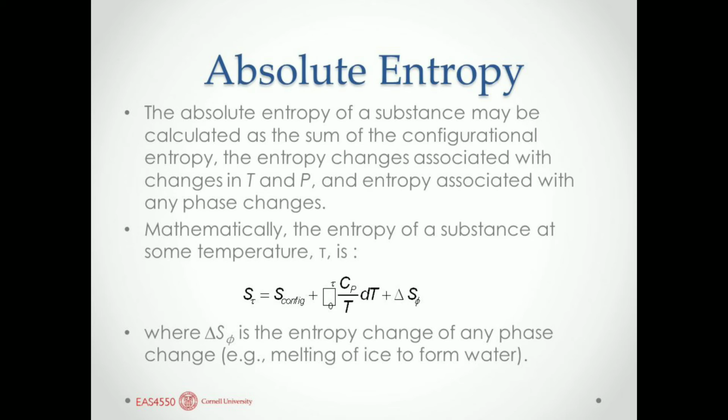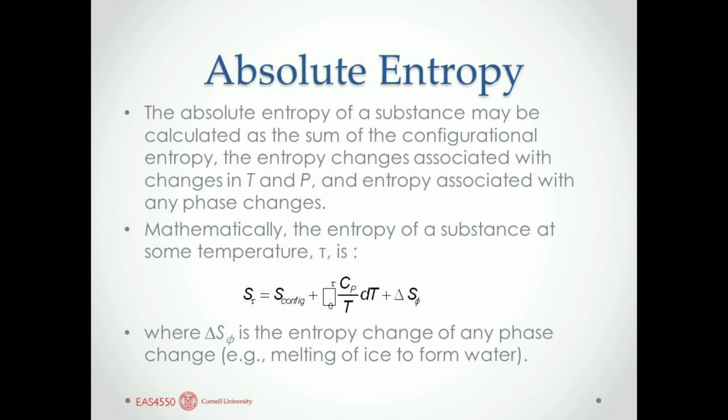And the third term, delta S phi, means entropy associated with any phase changes, as phi represents the phase. So the addition of all these three terms gives you the total absolute entropy of any substance.